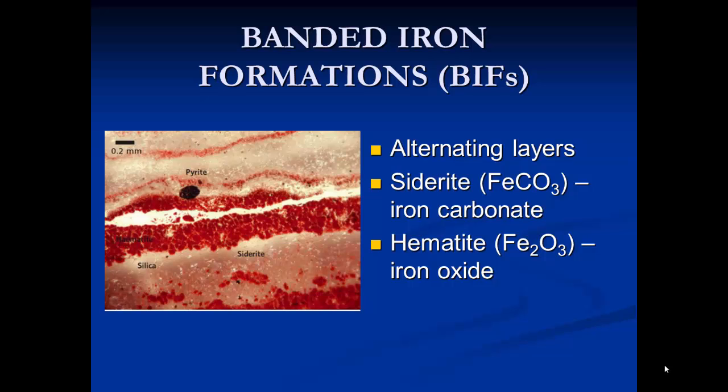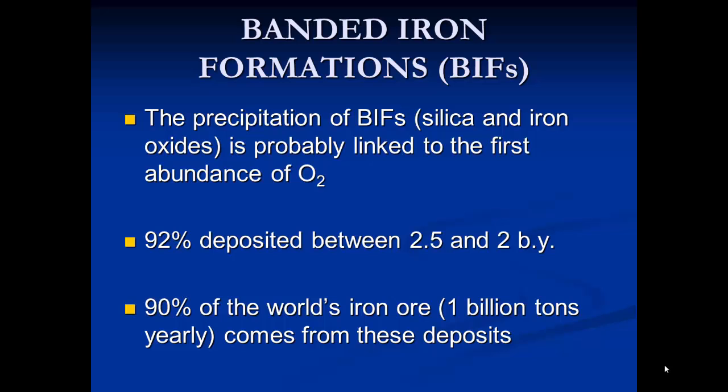So what are banded iron formations? Well, they're alternating layers in which we have siderite, which is an iron carbonate, alternating with hematite, which is an iron oxide. And you can see some of those alternating layers in this picture on the left. Now, the precipitation of these banded iron formations is probably linked to the first abundance of oxygen. 92% of all the banded iron formations were deposited between 2.5 and 2 billion years ago, and 90% of the world's iron ore, which is 1 billion tons mined yearly, comes from these deposits.